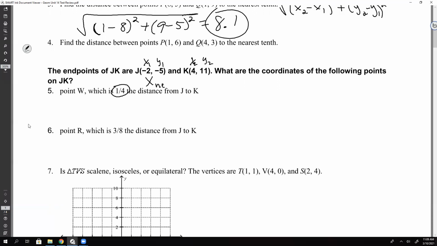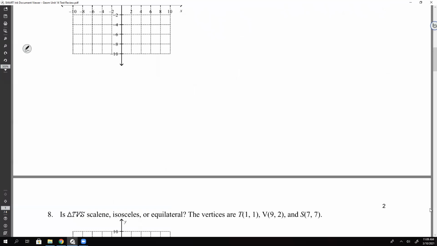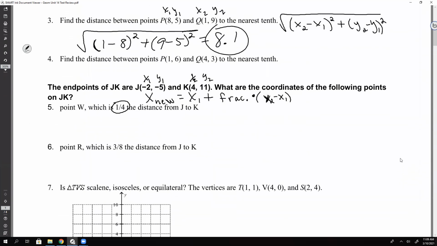The new x coordinate is x1 plus the fraction times x2 minus x1.